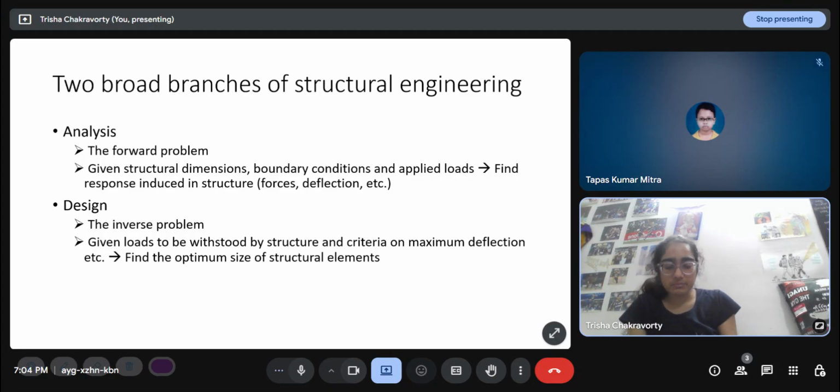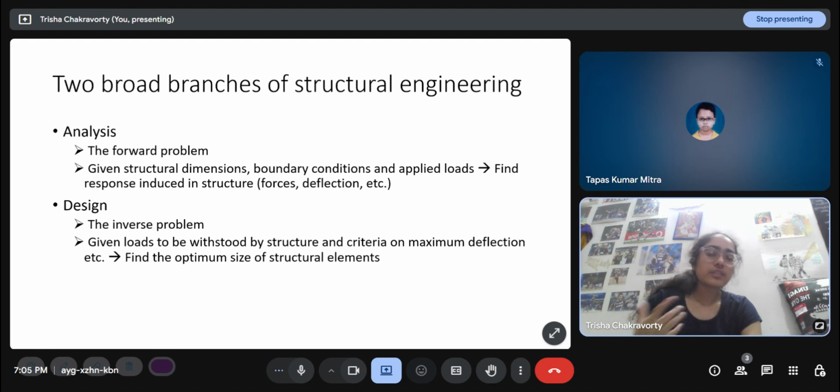Design is an iterative process where we assume some dimensions, some materials, and see if that structure or system is sufficient to withstand the factored loads. If yes, I can say yes, I can let the design go ahead. If not, we have to go back and propose new dimensions or a new material, and then again continue the check. So two people can quite easily arrive at two different designs. Generally, design questions come in subjective format, and so